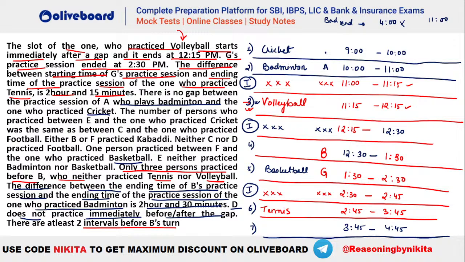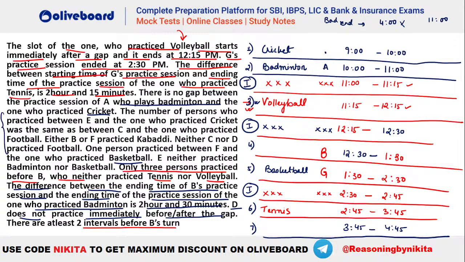Only 3 persons are there before B. B is not tennis or volleyball. Tennis and volleyball भी जा चुका है, तो प्रॉब्लम नहीं है. The difference between ending time of B's practice session and ending time of badminton is 2 hours 30 minutes, done. D does not practice immediately before or after the gap. There are at least 2 intervals before B's turn. ठीक है, तो D को देखो, D क्रिकेट भी हो सकता है, D लास्ट वाले में भी हो सकता है. We have already seen. So now we are left to place this information.